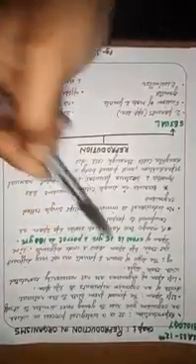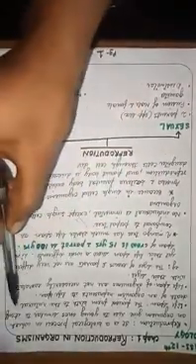Today in biology we are starting a new chapter, that is reproduction in organisms. Many times you have studied about reproduction in your lower classes: what is reproduction, how it occurs. Today we will be dealing with the same topic, but in more depth.